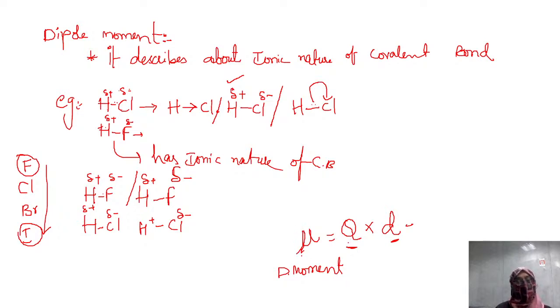And let's be specific in defining dipole moment. As you can see, dipole moment has direction, right? The dipole moment will be towards chlorine here, and here it is towards fluorine again. Fluorine will create the dipole moment. So you can see that dipole moment has direction. The things which have direction are called vector quantities. So let's define dipole moment.